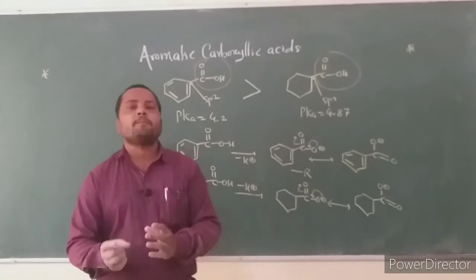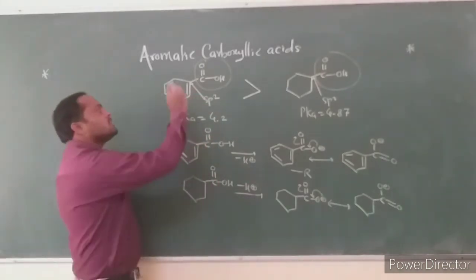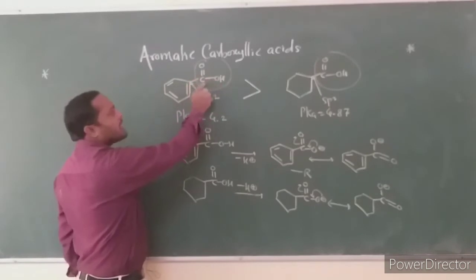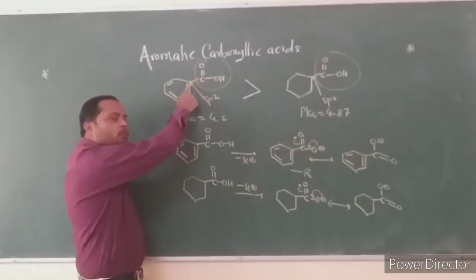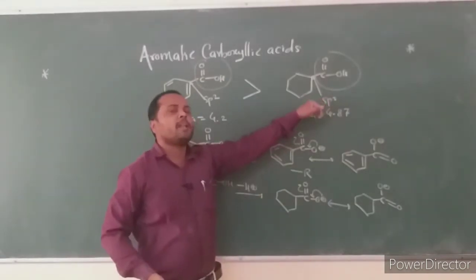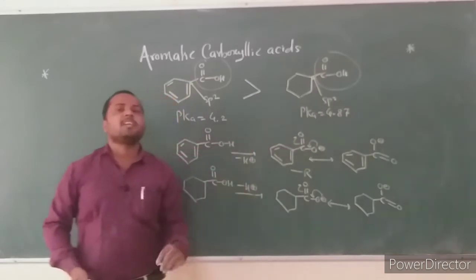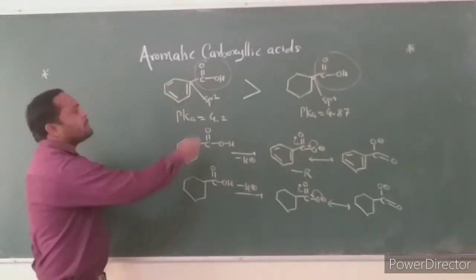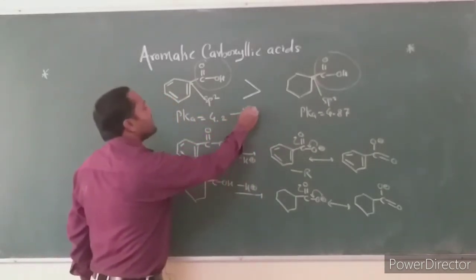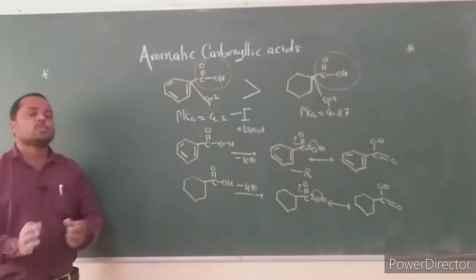But which factor makes the aromatic carboxylic acid stronger? We see the structure of both compounds. The carboxylic group is attached to an sp2 carbon in the aromatic carboxylic acid, and to an sp3 carbon in the simple aliphatic acid. The sp2 carbon has a minus I effect, and this minus I effect helps dissociation.